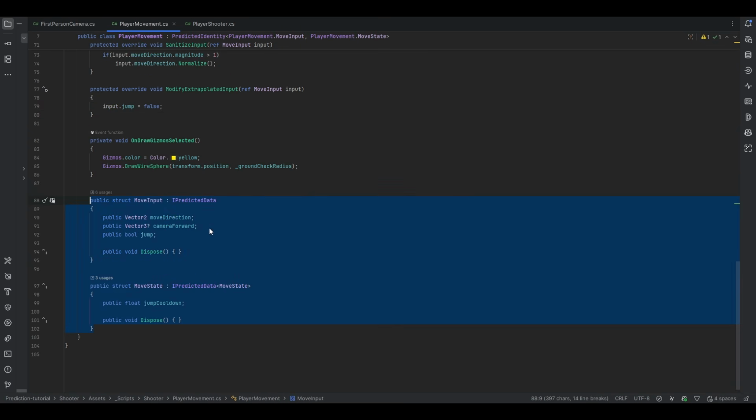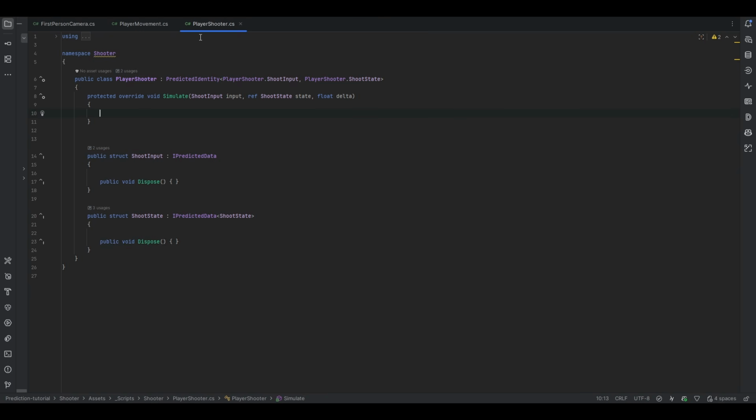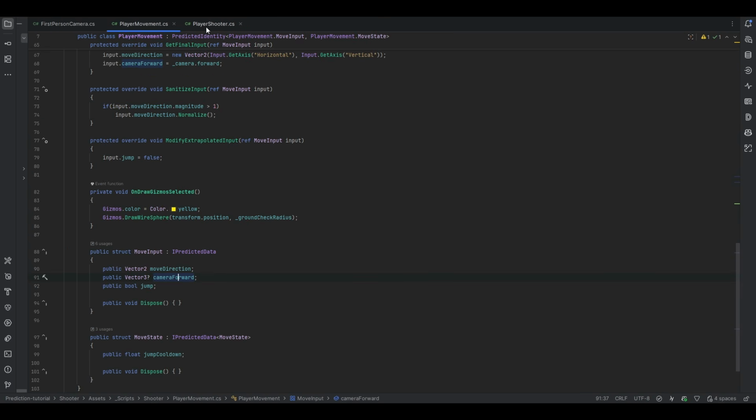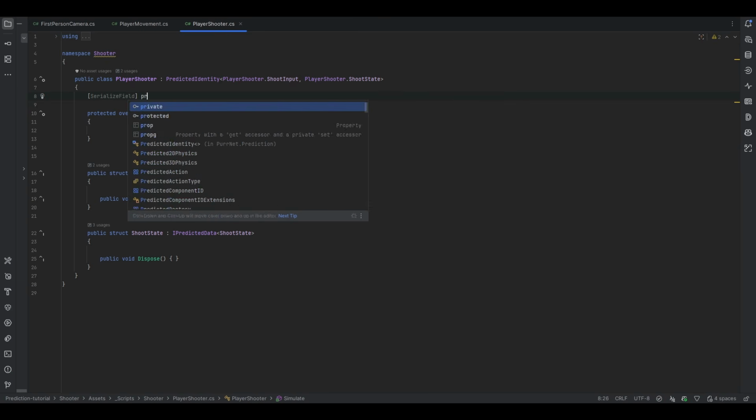So first of all, let's just go back into our movement, and you can see we're always getting sent the camera forward. So we can actually use the input from our player movement already. We don't have to send the camera forward again in the player shooter. We can just use what we have here. And so let's start by having a reference to our player movement so that we can easily access it.